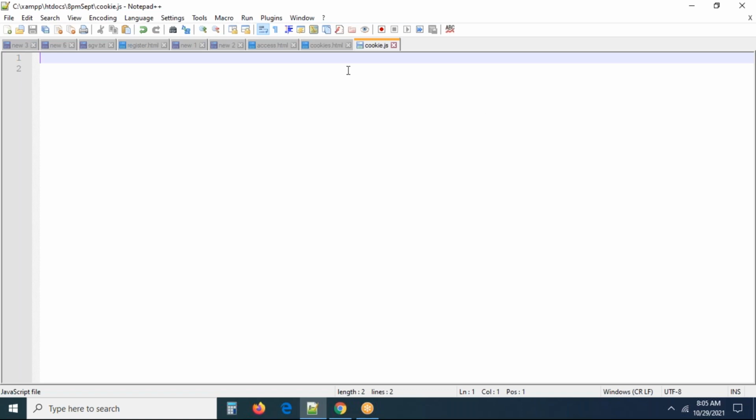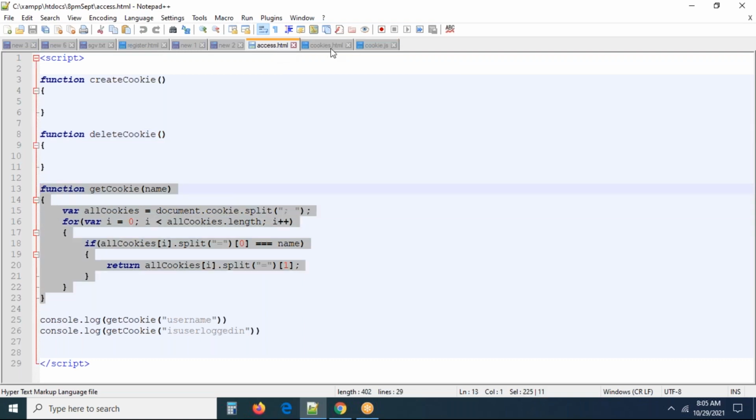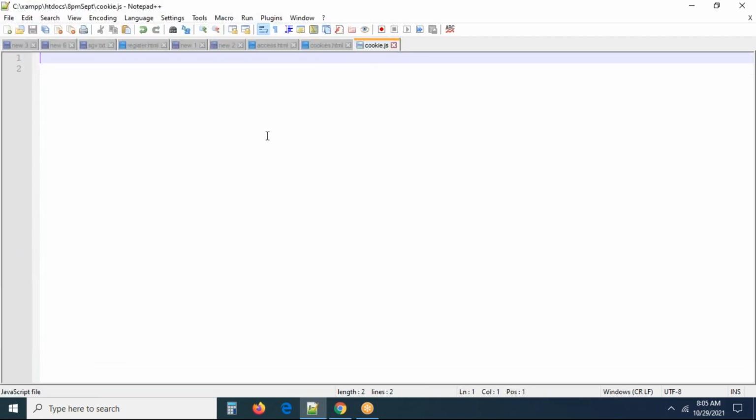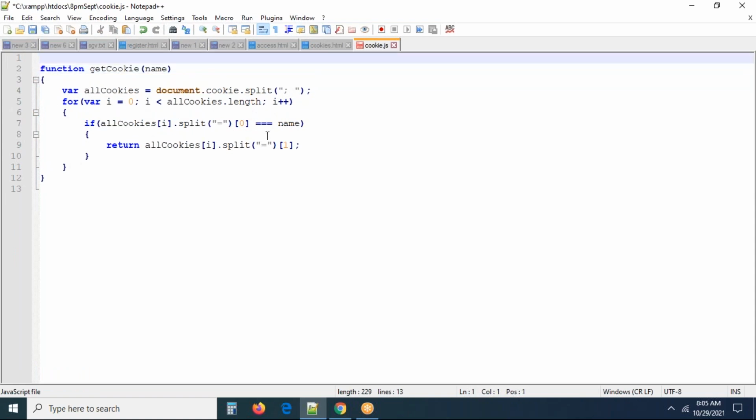So what is the function you created yesterday in the earlier session? This is the function you created, right? Get cookie. I want to keep the same function in the JS file. Always when we are creating a library, I want to tell you, this is a cookie library you are creating on your own. In real time, in some situations you need to generate your own libraries. Right now, I am generating my own library for creating the cookies.